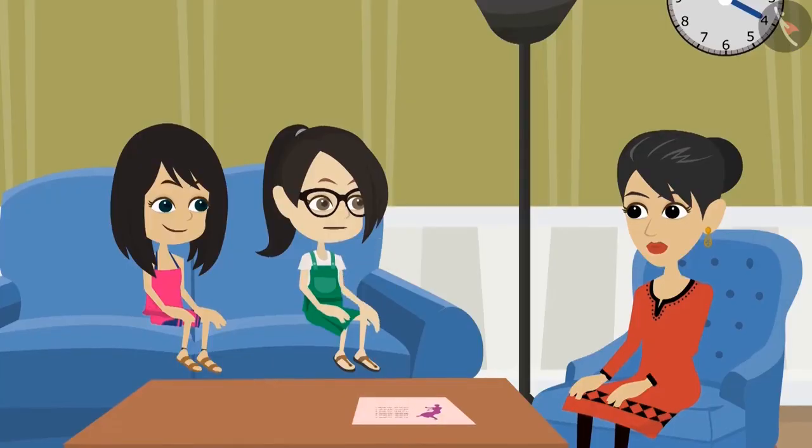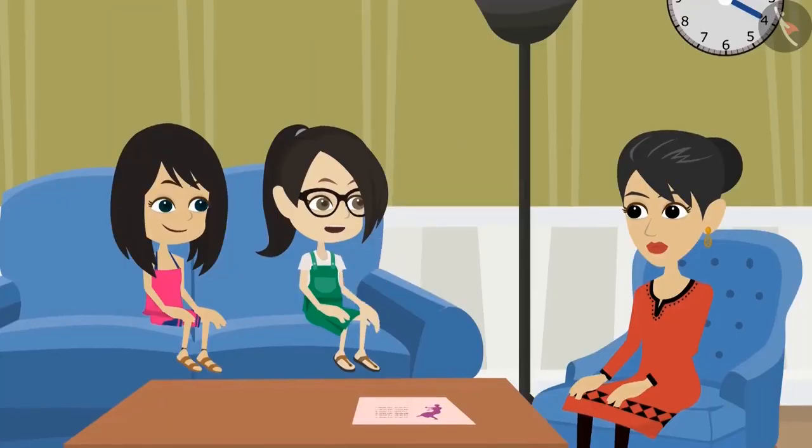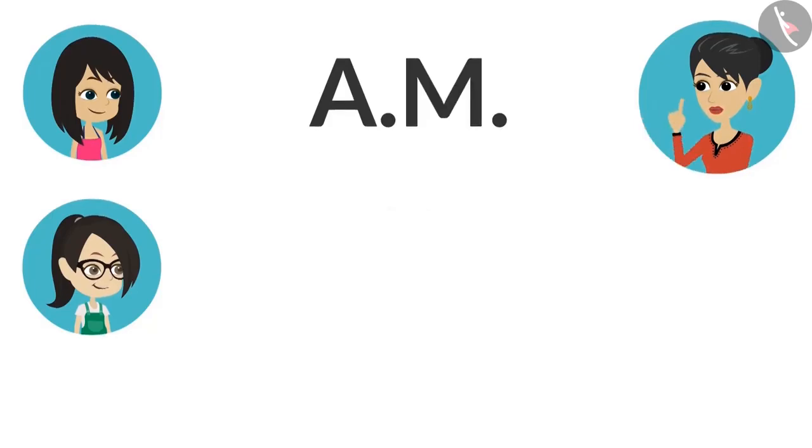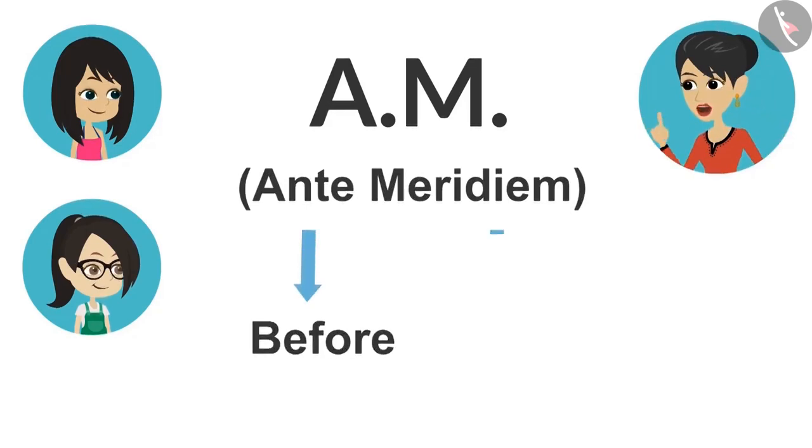Whenever the time has to be mentioned, we have to write it with the information whether it is before noon or after noon. Yes. But what do AM and PM stand for? Full form of AM is ante-meridiem. Ante in Latin means before and meridiem means noon.